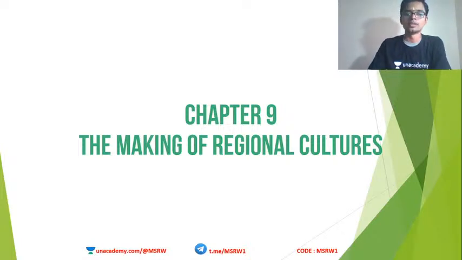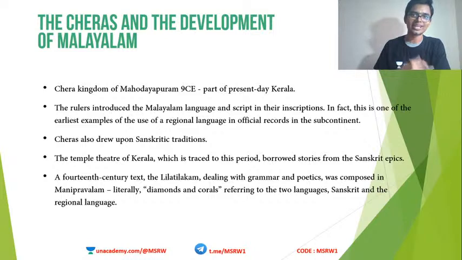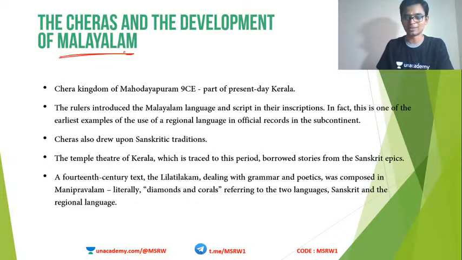Okay, so chapter 9, making of regional cultures. Starting with South India, Kerala, the Cheras and the development of Malayalam. The Cheras actually ruled in the Kerala region, my home state, and that is around the time when the language of Malayalam developed. My native language, my mother tongue, Malayalam. So the Chera kingdom of Mahodayapuram, or present day Kerala.